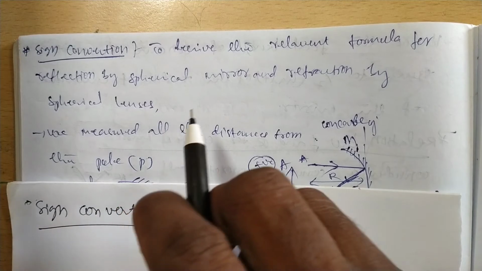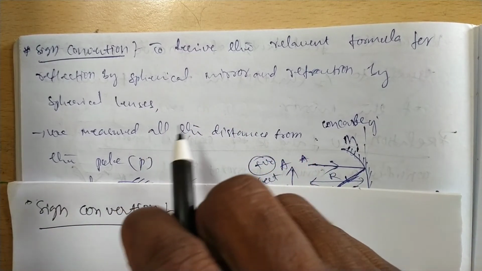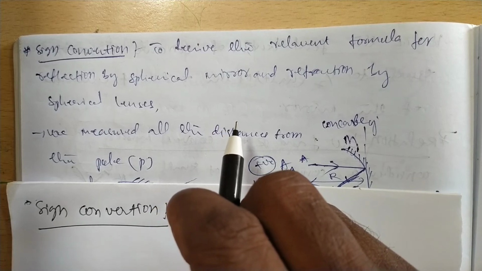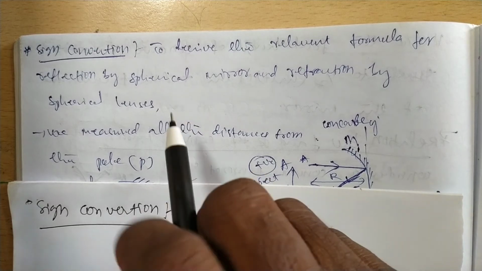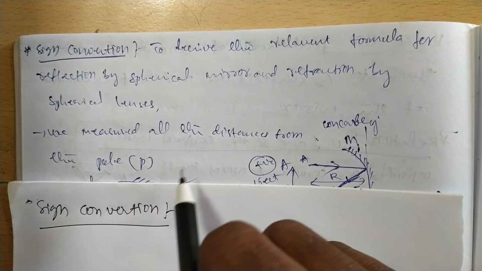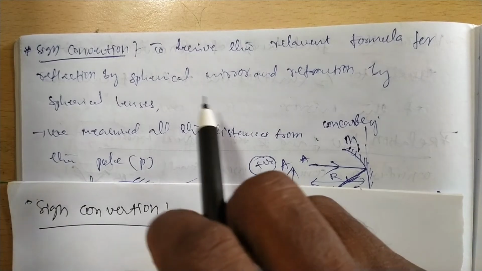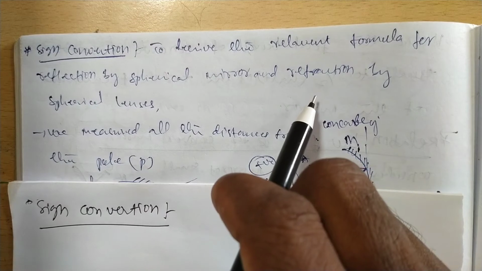The sign convention is used to derive the relevant formulas for reflection by spherical mirrors and refraction by spherical lenses. From this sign convention we can measure all the distances in a spherical mirror for reflection or refraction.